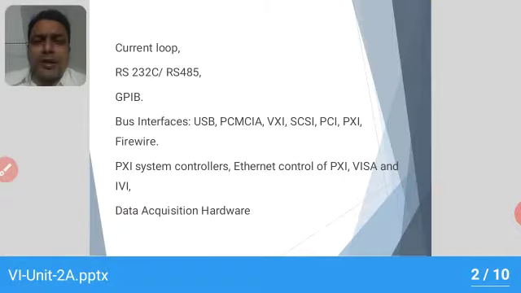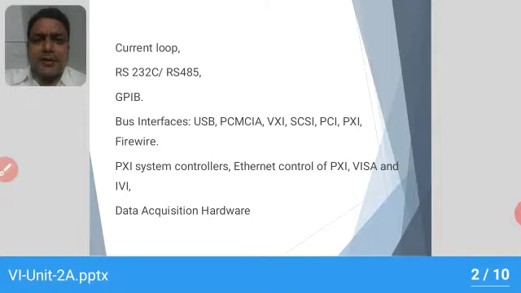Here, if you see on the screen, we have various kinds of interfaces available which are used for transferring data from peripheral devices to the computers. The data speed should be very high without any noise.